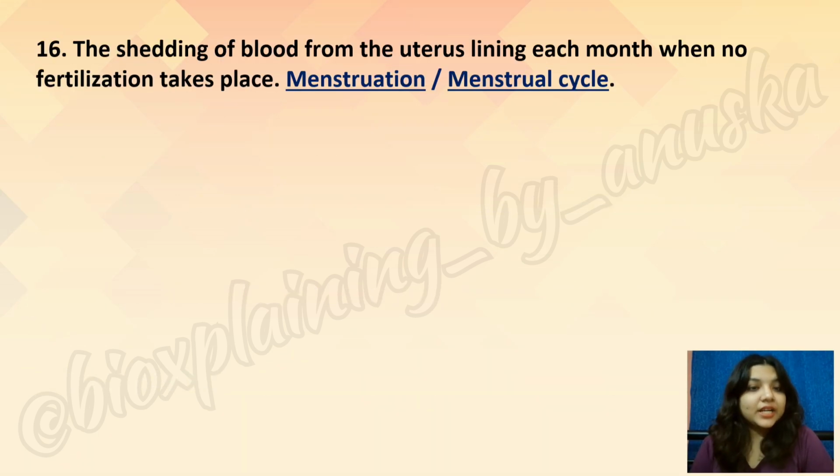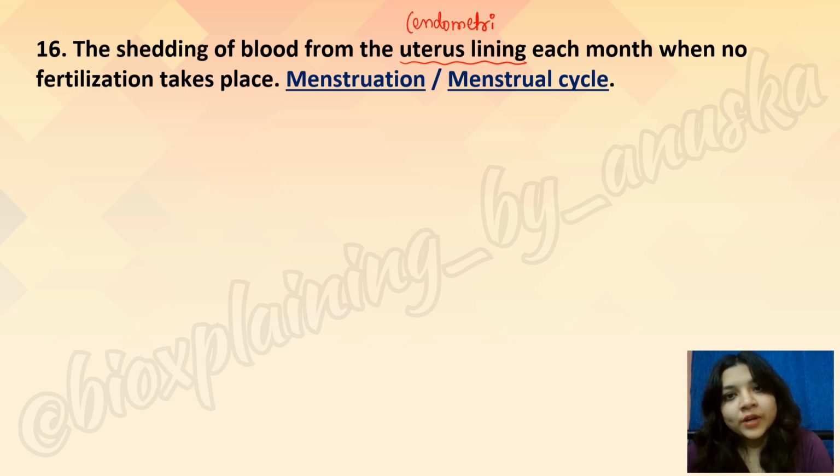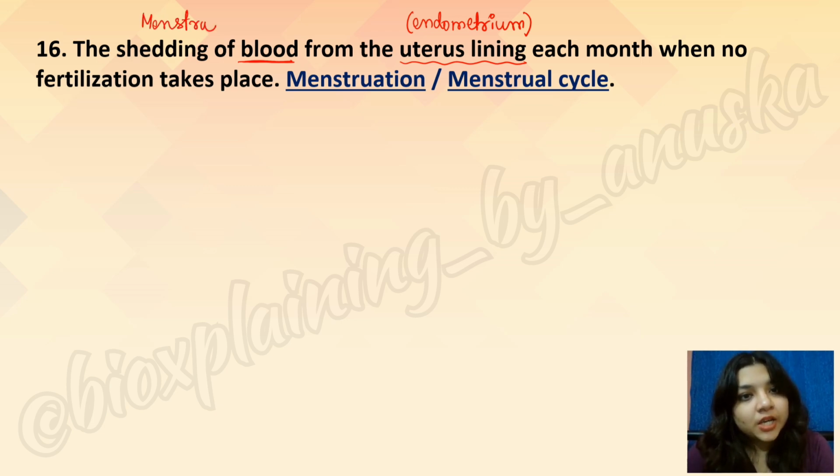Okay, let's check. The shedding of blood from the uterus lining each month when no fertilization takes place is known as menstruation or the menstrual cycle. So technically the uterus lining is the endometrium. Now this shedding of blood is a part of the menstrual cycle, which is known as the menstrual phase. It is the first phase of the menstrual cycle, hence known as the menstrual phase.